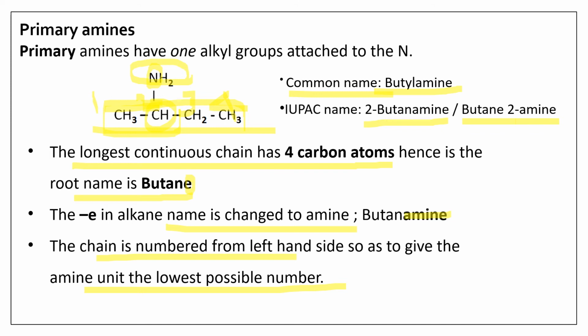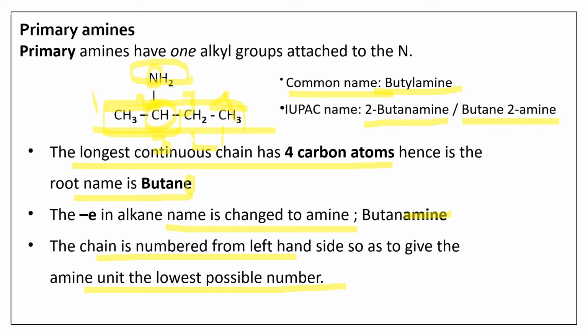What if we number it from the right side? Then the amine group gets the third number, as carbon 3 is where it is linked. Whereas from the left side, it gets the second carbon number, right? That is why we are numbering this carbon chain from the left side.